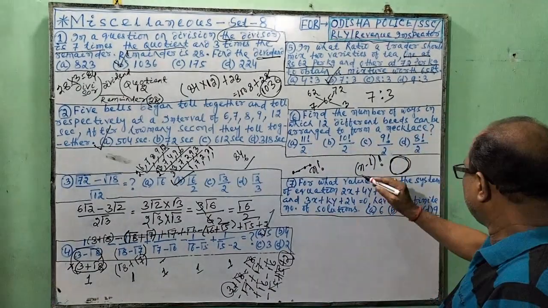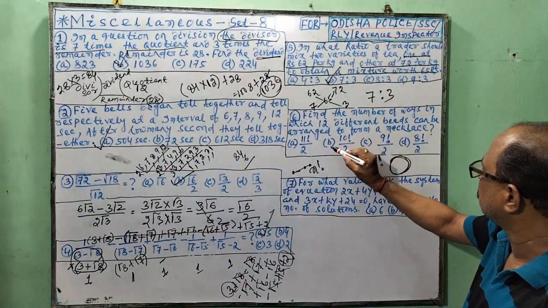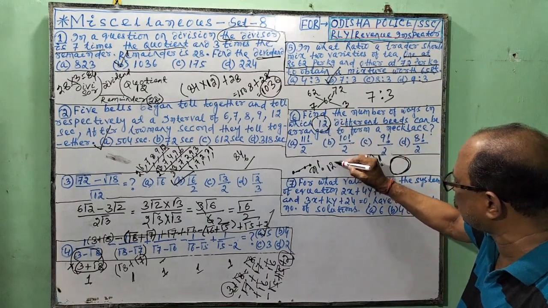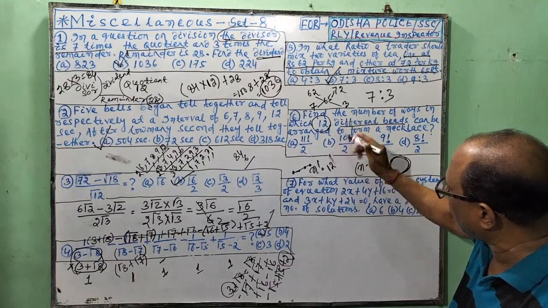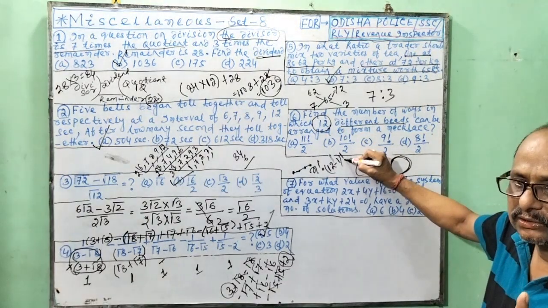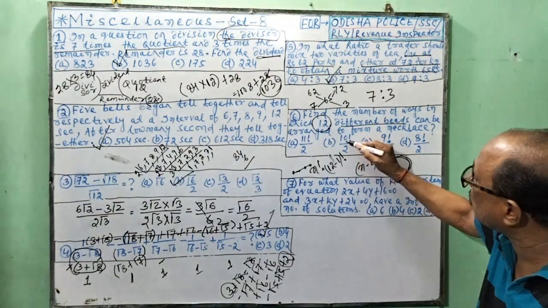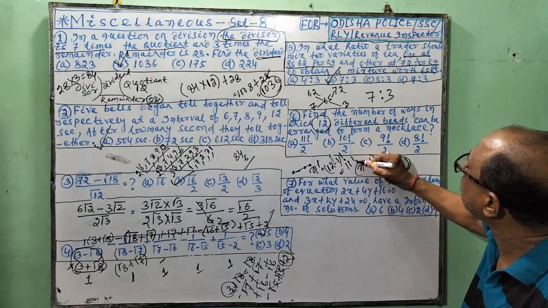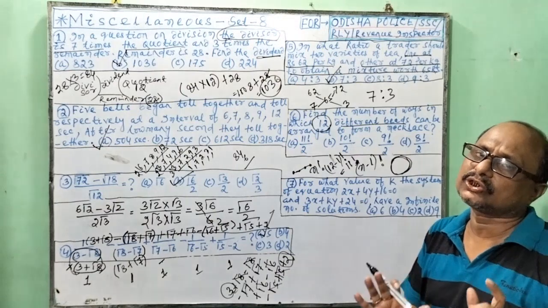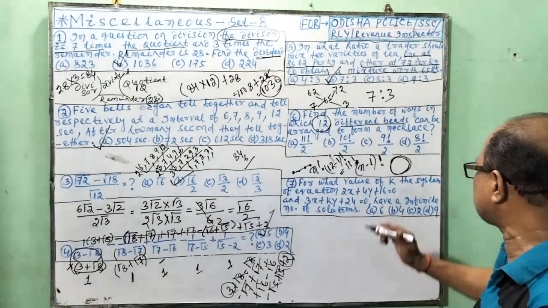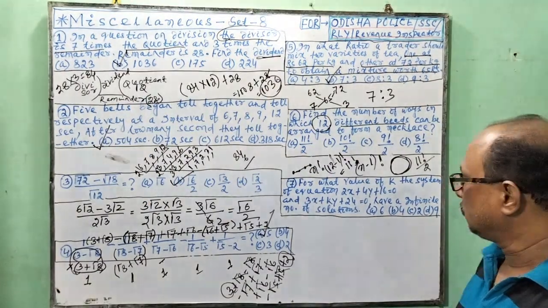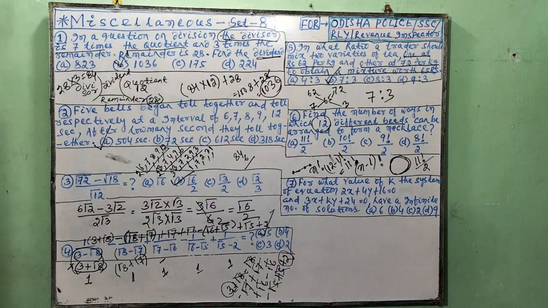So, n minus 1, n is 12 different beads. So, 12 minus 1 factorial. If the question is asked for clockwise and anti-clockwise, the answer is 11 factorial. But the question has not asked. The question is silent about this. So we have taken one side. So the answer is 11 factorial by 2. Right?